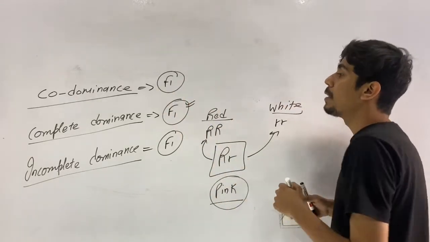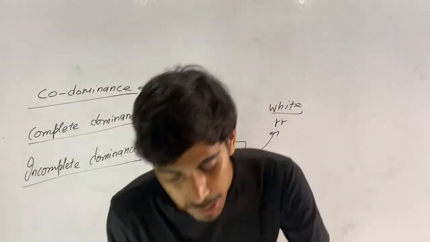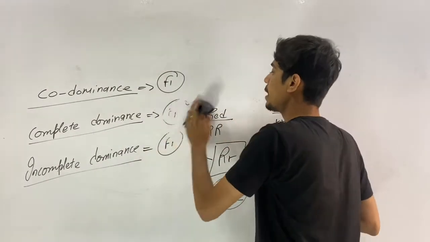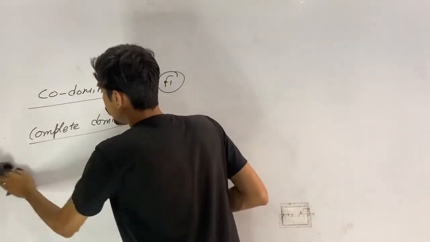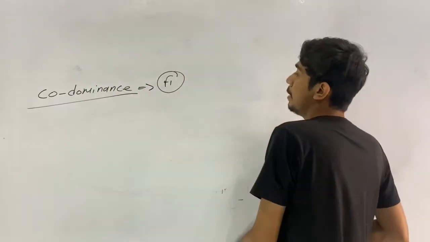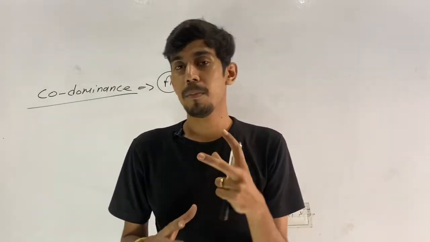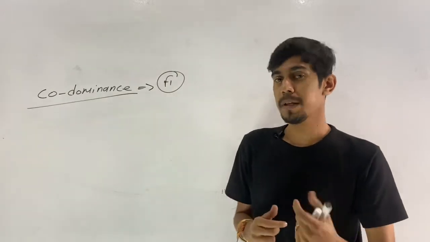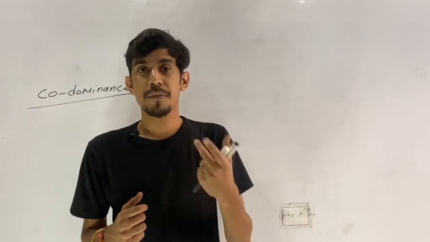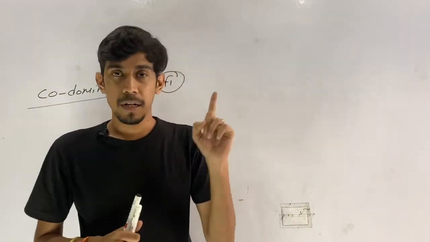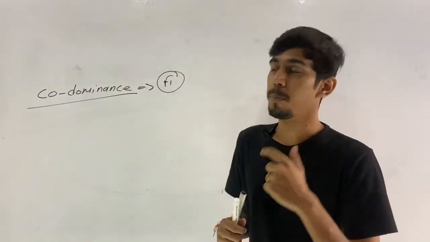Okay, but in codominance, what happens? We are going to take the example of blood groupism, that is the ABO blood group system. Now, if you want to know what the ABO blood grouping system is and what the RH grouping system is, then you can watch the videos. The links for the videos are given in the I button right here. You can click that and watch the video on the ABO blood grouping system.